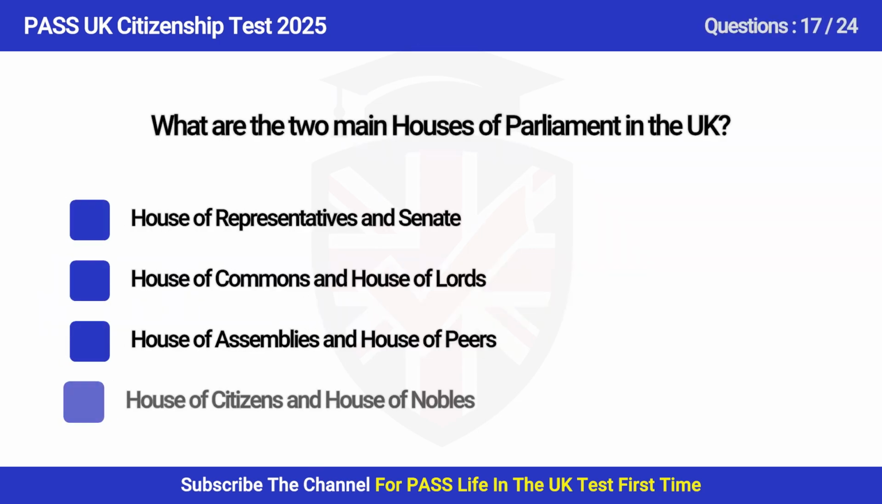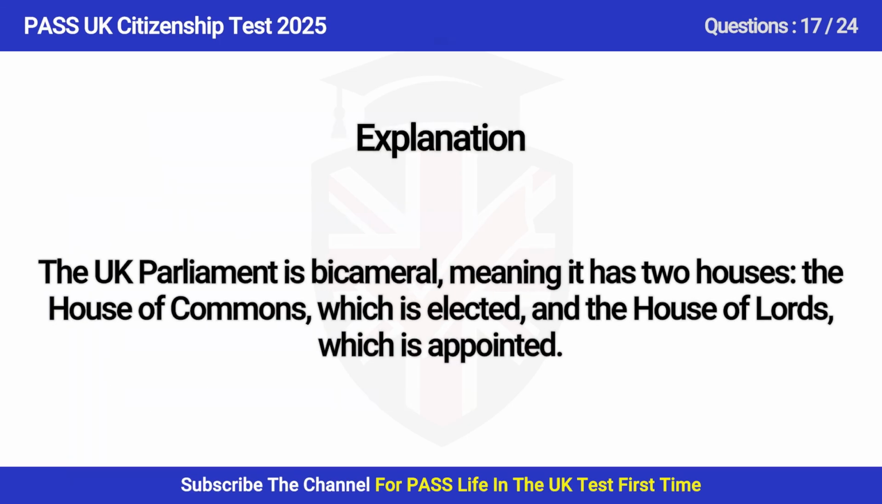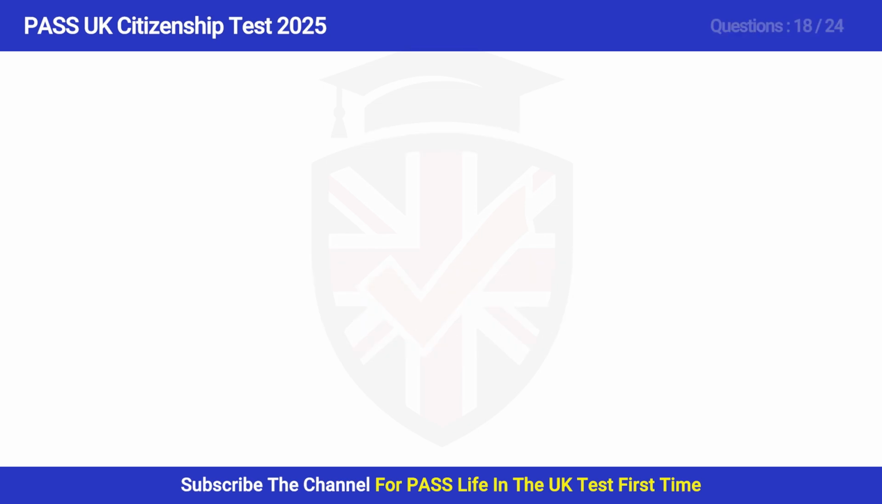Question 17. What are the 2 main houses of Parliament in the UK? A. House of Representatives and Senate, B. House of Commons and House of Lords, C. House of Commons and House of Peers, D. House of Lords and House of Nobles? Answer is B. House of Commons and House of Lords. The Parliament is bicameral, meaning it has 2 houses, the House of Commons, which is elected, and the House of Lords, which is appointed.